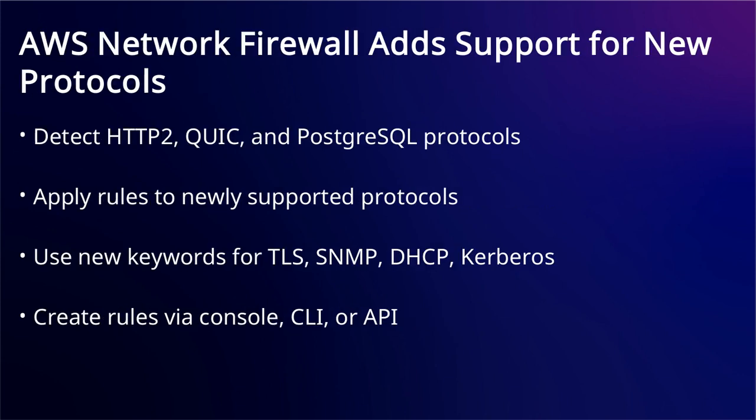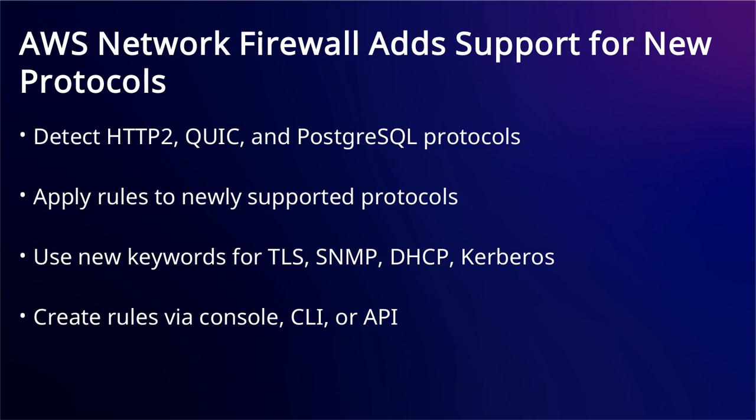As network traffic becomes more diverse, organizations need firewalls that can inspect a wider range of protocols. AWS Network Firewall now supports detection and rule application for HTTP2, QUIC, and PostgreSQL SQL protocols. You can detect these protocols in your VPC traffic and apply specific inspection rules.